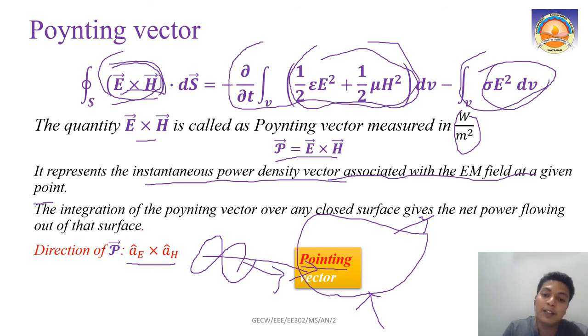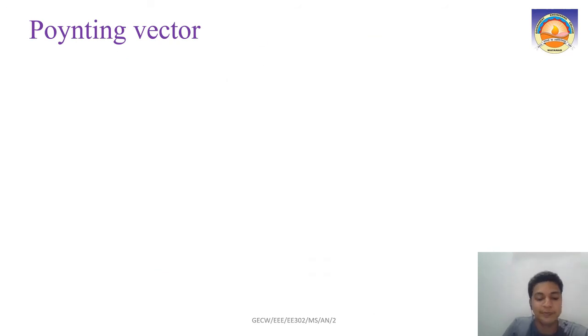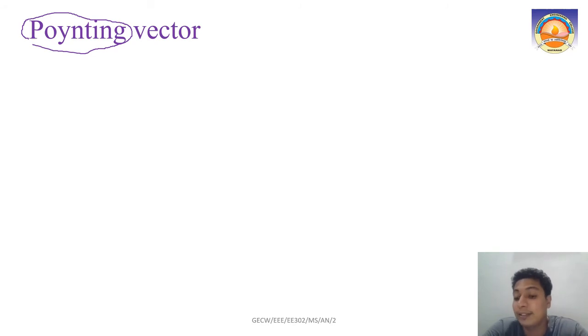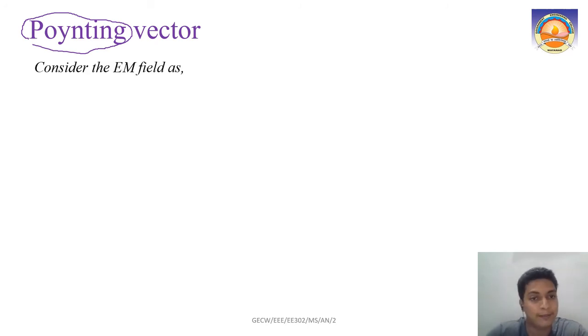So that is why it is also called the Poynting vector. Really, Poynting is the name of the person who had this theory. It is not some other language. We often call it the Poynting vector on the basis that E cross H tells you in which direction your wave is propagating or in which direction the energy is transported.